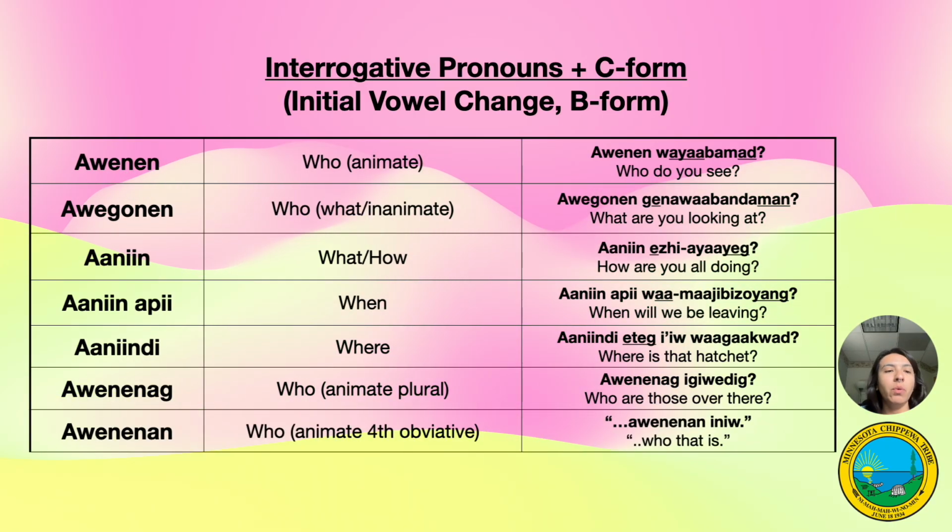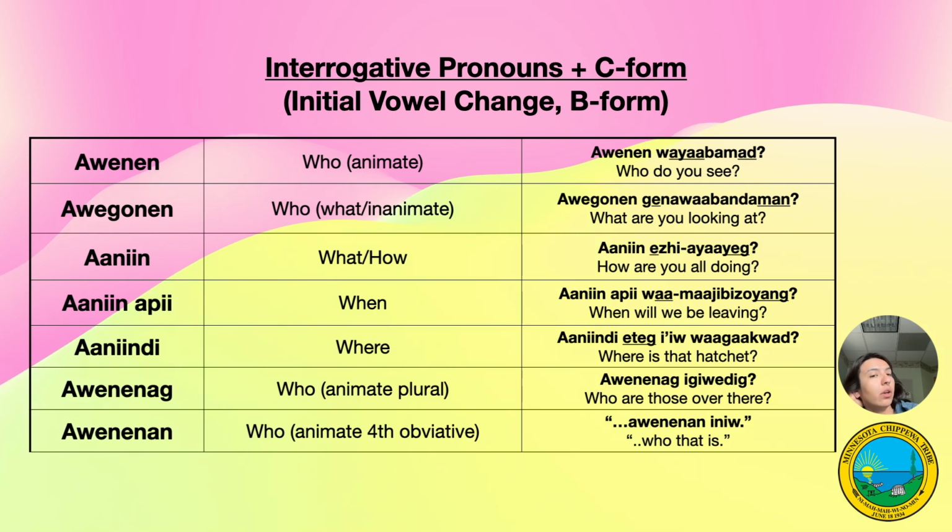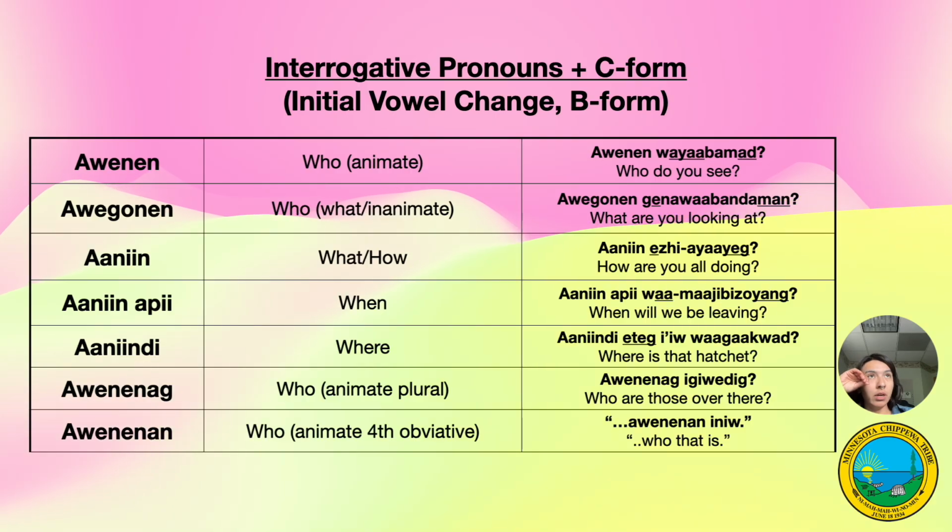I will have another video upcoming about the fourth and fifth person obviative. I talked about this briefly in another video, but the fourth person, we have it in English, we just don't name it such. But in this example that I pulled from Rand Valentine's list, in the sentence, they're talking about the third person running to go look for awenenan inu. So the third main characters in the sentence are going to look for the fourth main character who showed up, a secondary body in the story. So they went over to run and look at who that is.